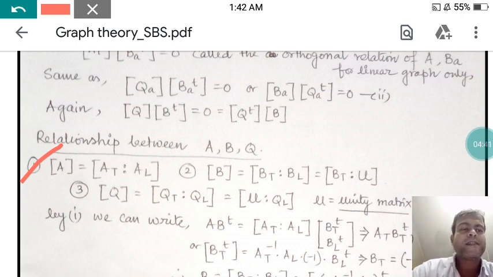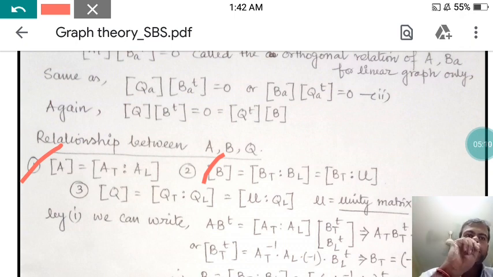In the same way, you can see that B can be written as B_T colon B_L, the same twig matrix and link matrix for the current matrix or the closed loop matrix. And here for A, the incidence matrix, the case is the same. And the same thing, Q can be written as Q_T colon Q_L. So here B_L is the unity matrix, so we can better write it as U. But Q_T equals the unity matrix and Q_L is not.